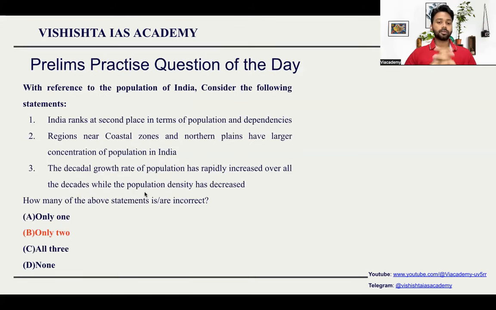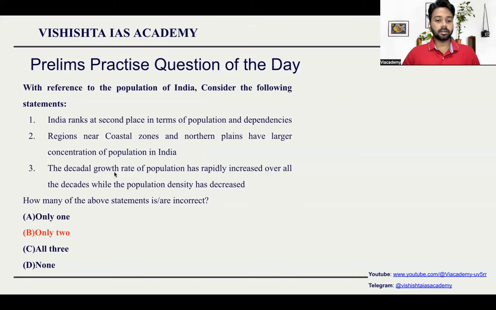About the prelims question we were talking about, three statements are there. The first statement is obviously wrong, because in 2023 India crossed China and became the most populous country. Look at the second statement: regions near coastal zones and northern plains have larger concentration of population in India, which is actually correct. Wherever plains and coasts are there, it becomes easy to get settled.